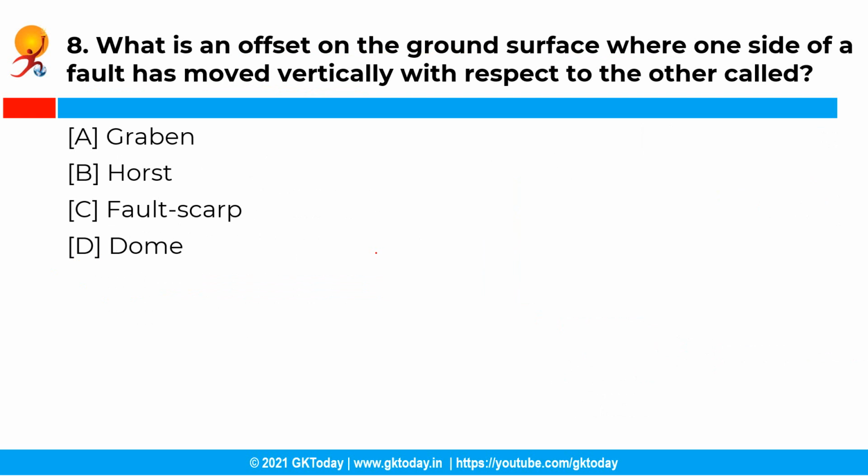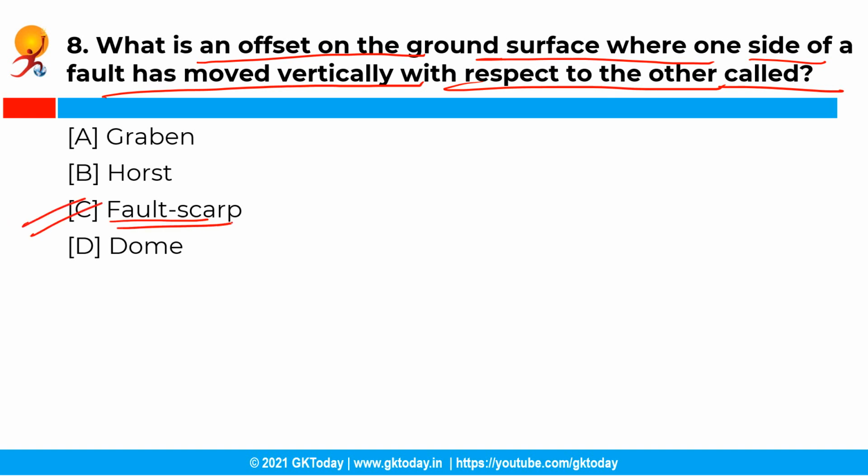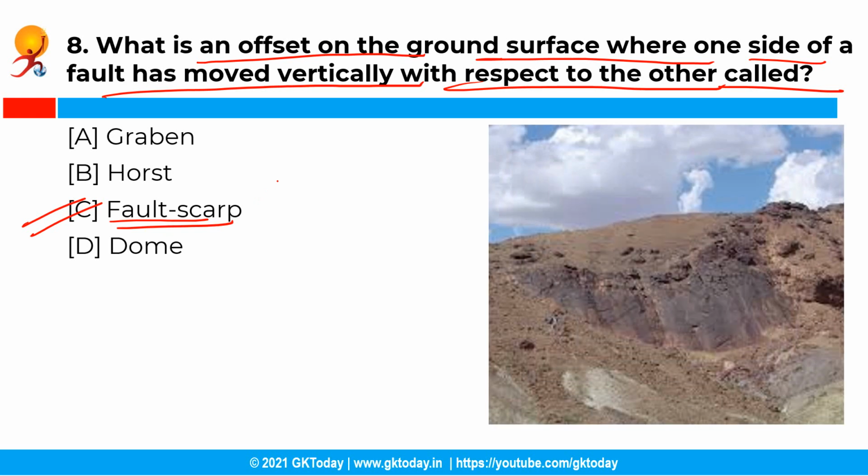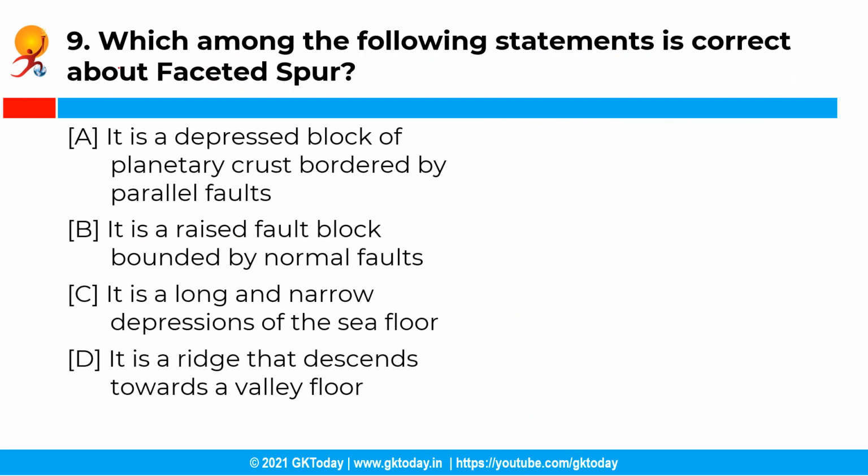Now the next question is, what is an offset on the ground surface where one side of a fault has moved vertically with respect to the other called? So you have the following options, and the correct answer is option C, that is a fault scarp. See, a fault scarp is an offset on the ground surface where one side of a fault has moved vertically with respect to the other. It is a type of topography associated with tectonic movements. Moving ahead with the next question.